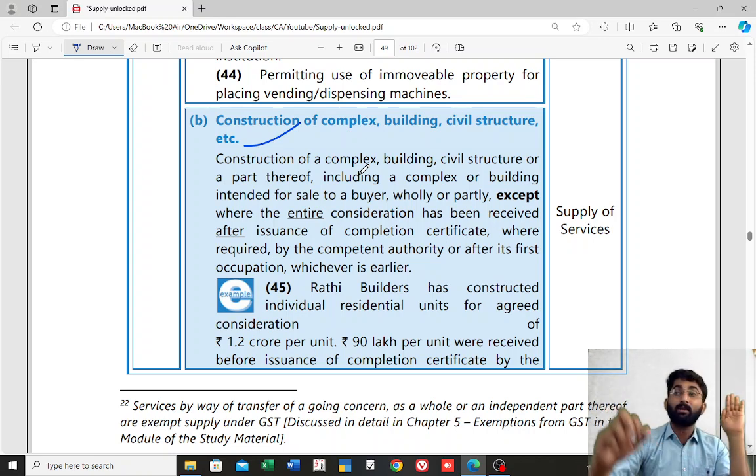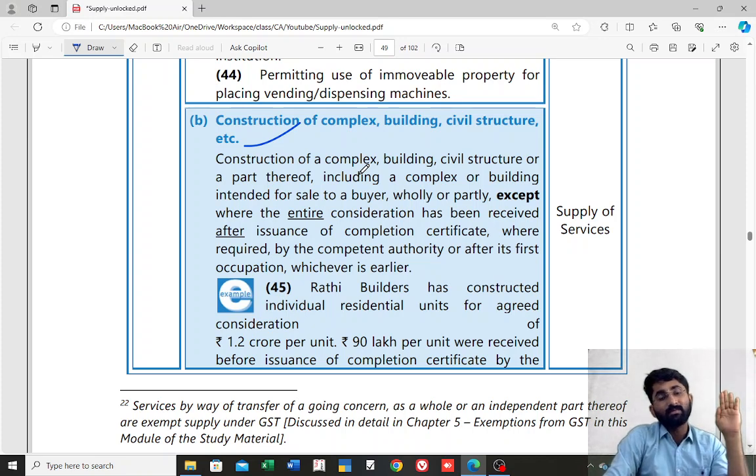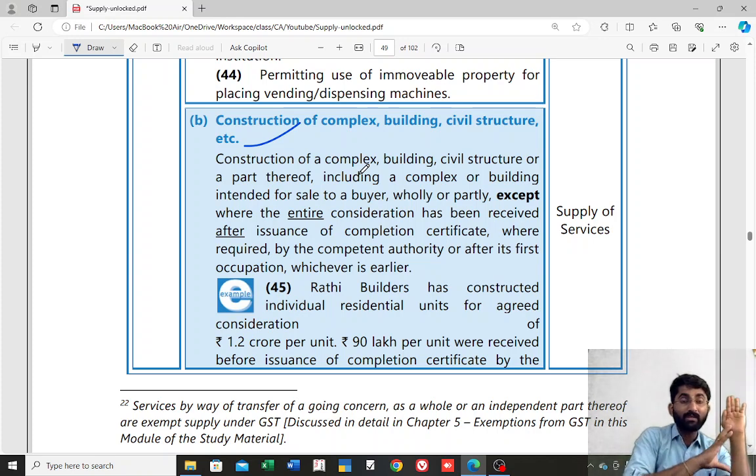Example, one more example. Mr. B is paying the entire amount on 5th of July 2023. Then to that person, it is neither supply of goods nor supply of service. Why, sir? Because the entire consideration is given after the date of first occupancy or completion certificate, whichever is earlier.